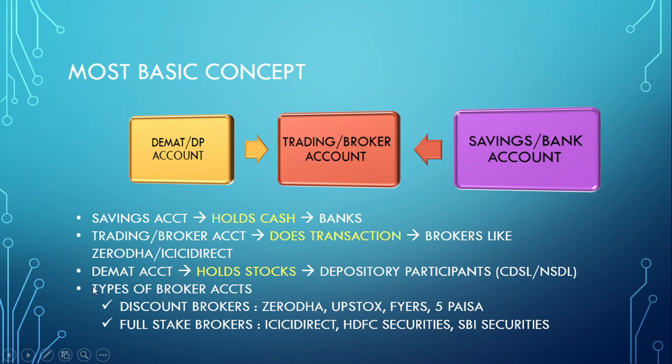Broadly there are two kinds of broker accounts. Discount brokers like Zerodha, Upstox, 5paisa generally charge a very small brokerage while buying or selling stocks and options. The second category is full service brokers, which are ICICI Direct, HDFC Securities, SBI Securities. These full service brokers are generally expensive in brokerage and yearly demat charges. However, they are backed by the respective banks, so you have safety on that part.